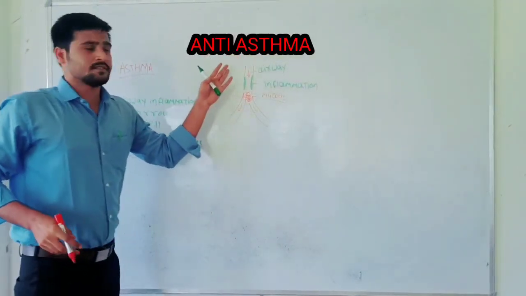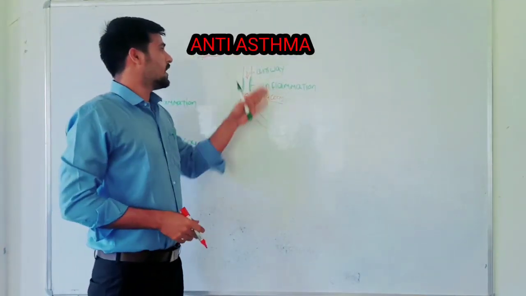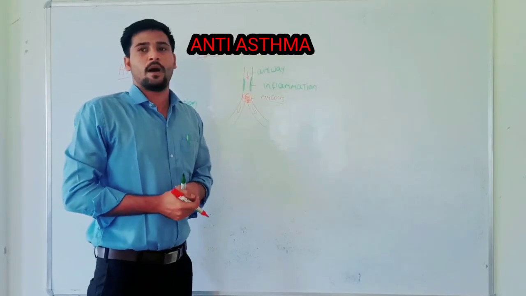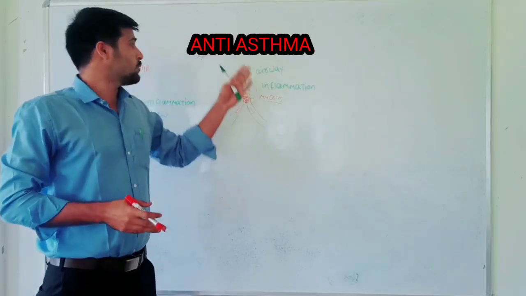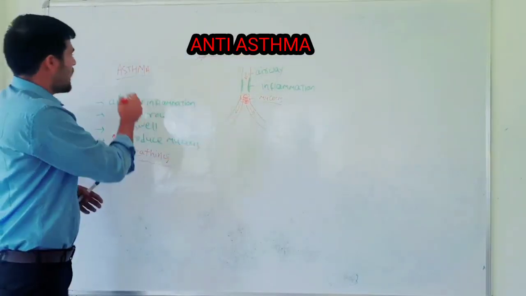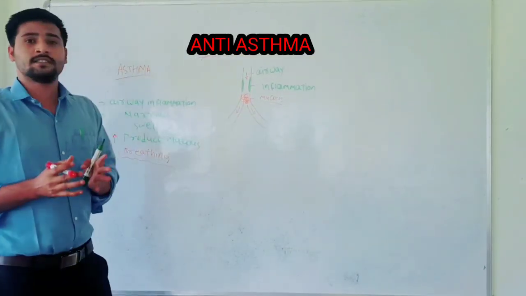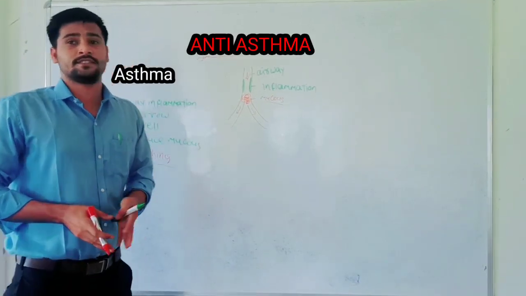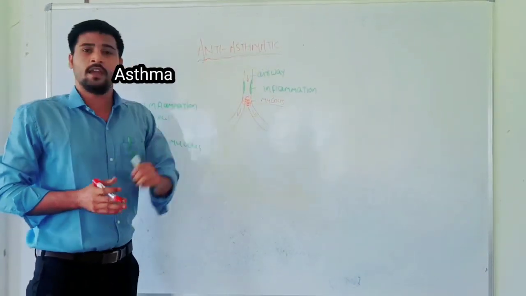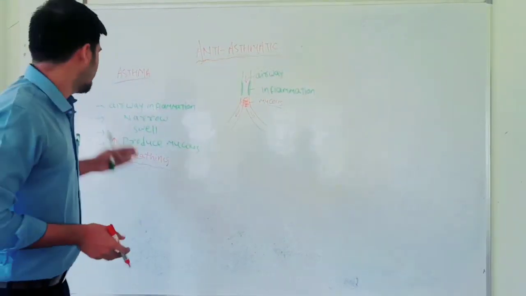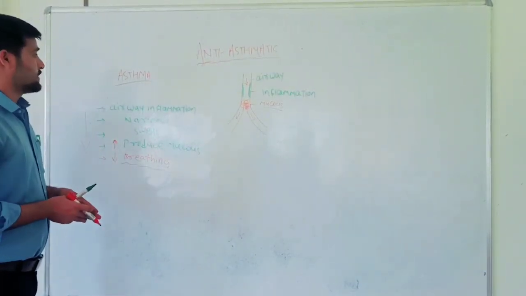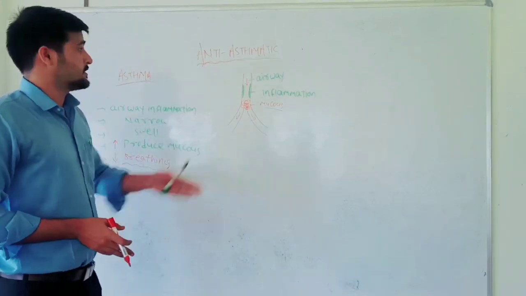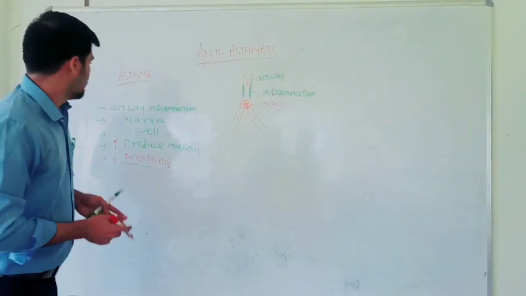Anti-asthmatic drugs are the drugs which are able to treat the asthmatic condition of our body. Before going to anti-asthmatic drugs, we have to know about the disease asthma and what are the difficulties that arise when we suffer from the asthmatic condition. Here are listed the main signs and symptoms or complications that arise during the asthmatic condition. First one is